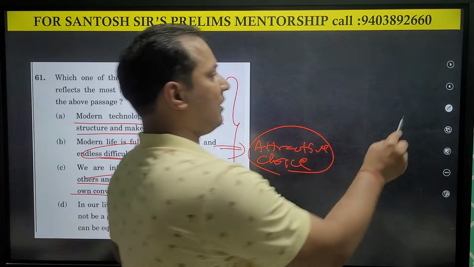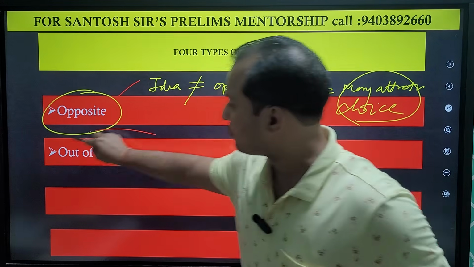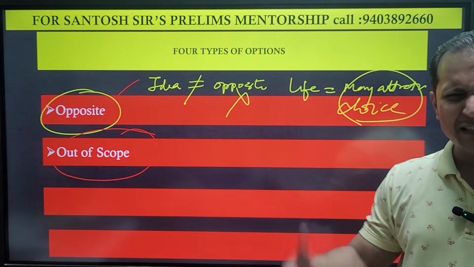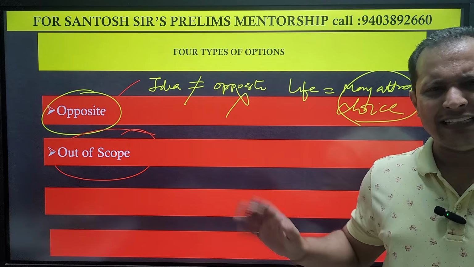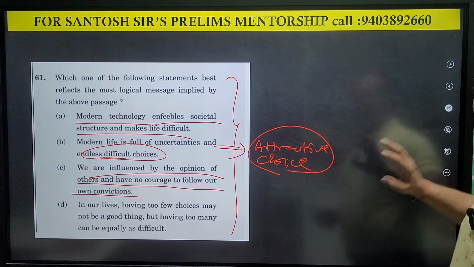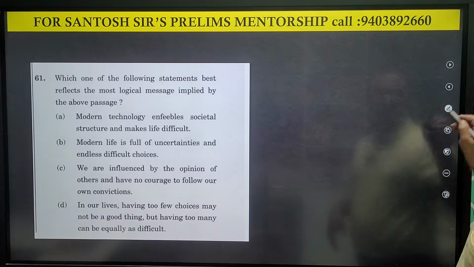Okay, now let us see other options. What kind of other options are there? Out of scope. Some options are out of scope, meaning nothing has been talked about that idea in the passage. For example, you can see in this one, which one is out of scope? Nothing is mentioned about it. Out of scope.